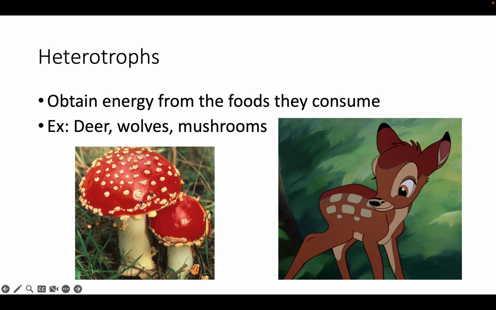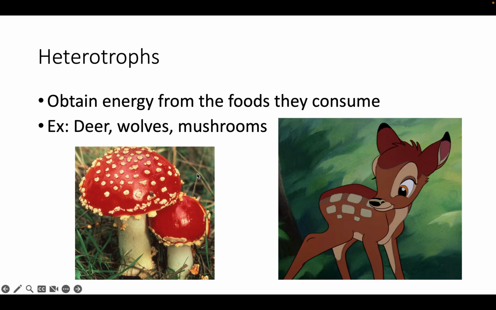A mushroom breaks down already organic material. You might see a mushroom growing on a log, and what it's doing is breaking down that log for energy. That thing was already there. It can't make its own energy. Same thing with a worm.